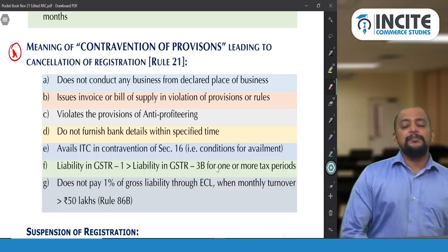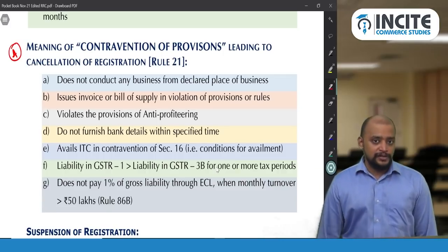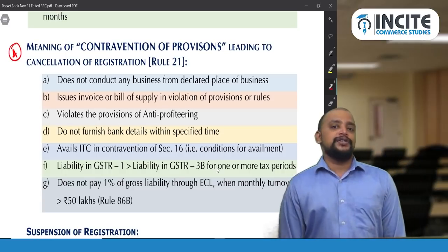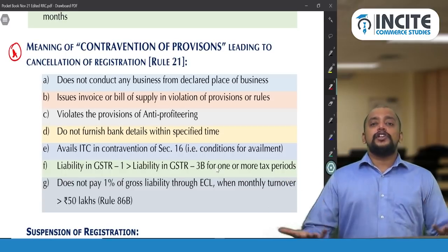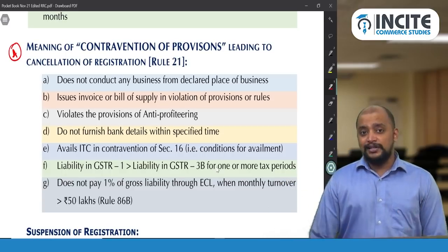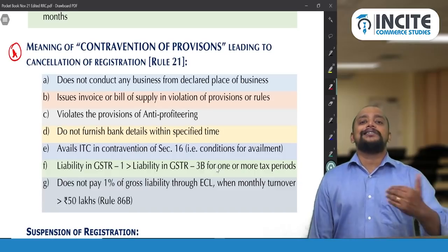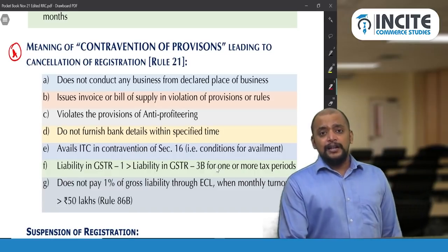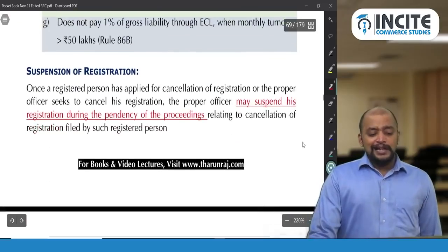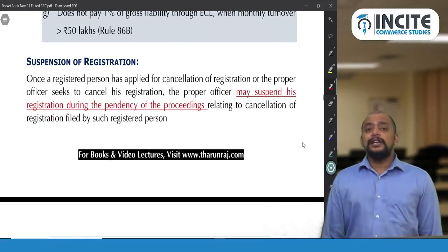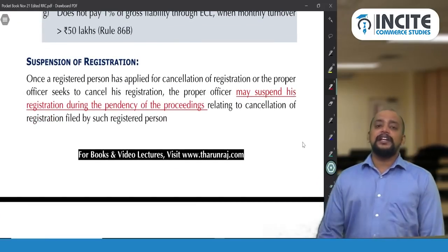So therefore immediately you have to make application for registration and you need to continue with the new registration. It is like loss of input tax credit, that is a major drawback with respect to this sudden cancellation of registration. And then whenever there is a cancellation of registration, immediately they will not cancel. So first they need to inquire.